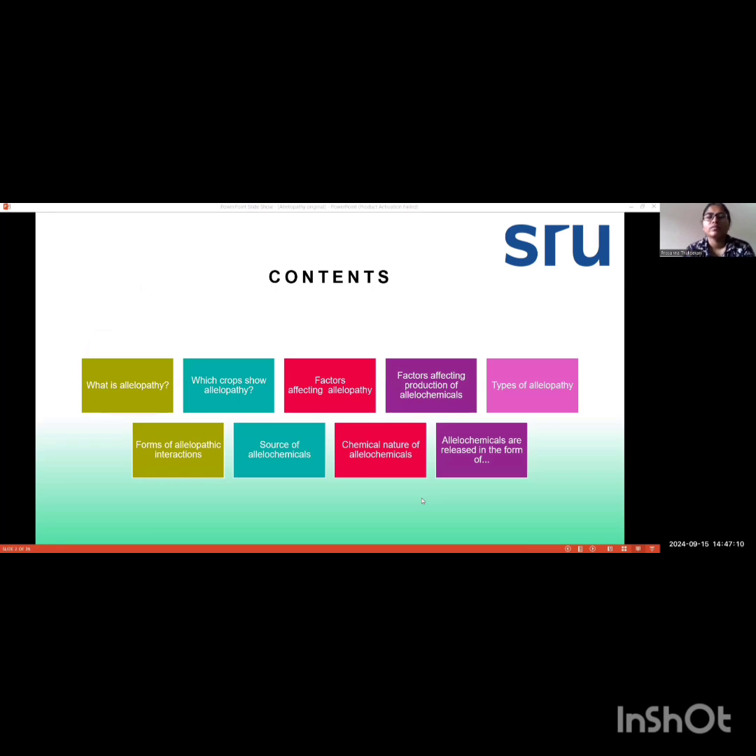So, first coming to the contents in the PPT. The first one is what is allelopathy? Next is which crops show allelopathy? And the next topic is factors affecting allelopathy. And the third is factors affecting production of allelochemicals. And the next one is types of allelopathy, forms of allelopathic interactions, source of allelochemicals, chemical nature of allelochemicals, and allelochemicals are released in the forms of.